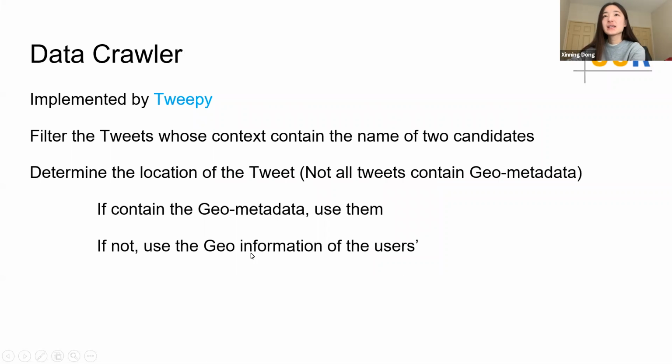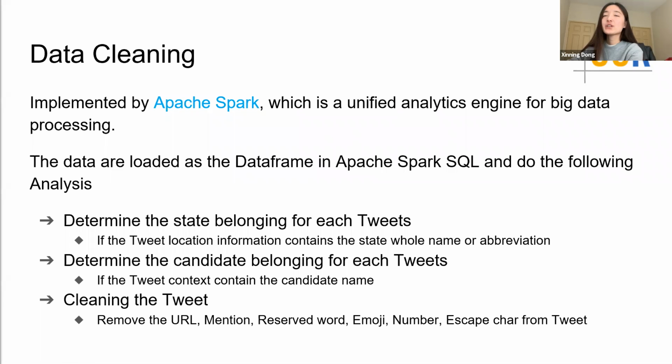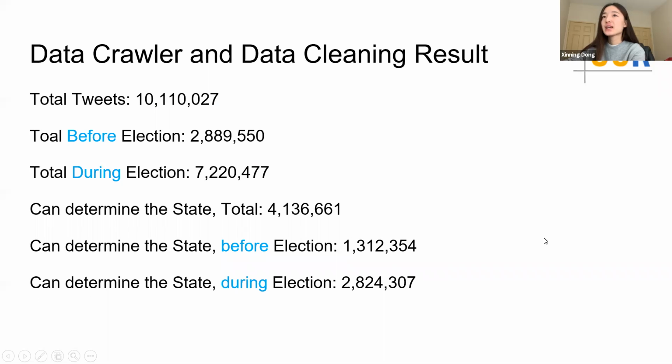We have implemented a data crawler with Tweepy. We only kept the tweets that contain the name of the candidates in the text and hashtag fields, and got the geospatial information of the tweets. To clean the data, we use Apache Spark, a unified analytics engine for large-scale data processing. We have implemented a data pipeline using Spark SQL. We basically determine the state location and candidate belonging for each tweet. Then we got millions of tweets, both before and during the election.